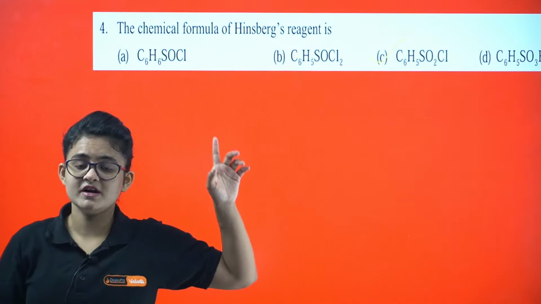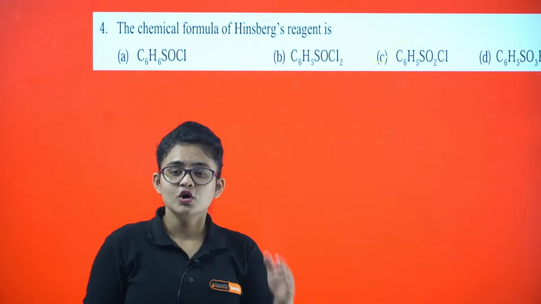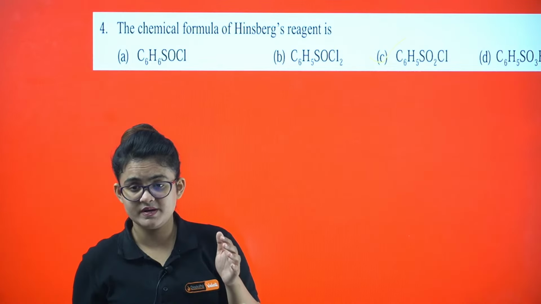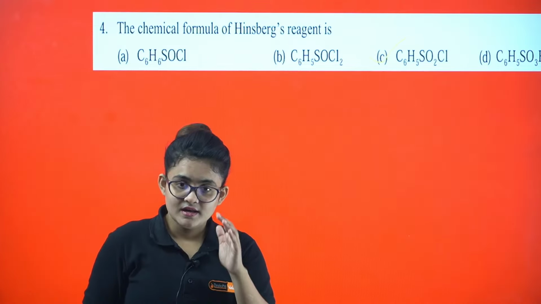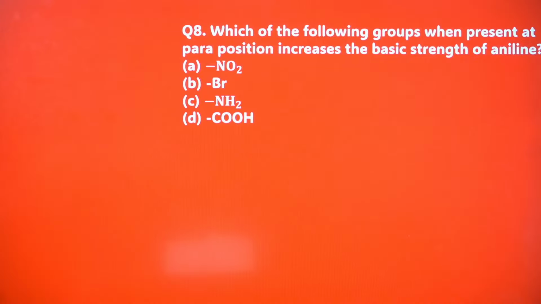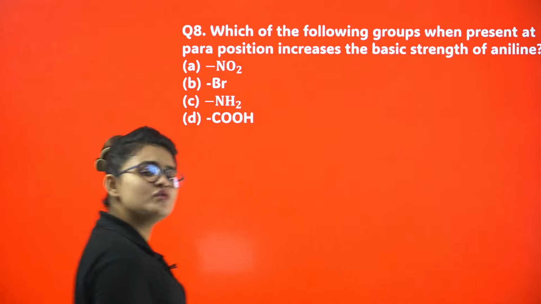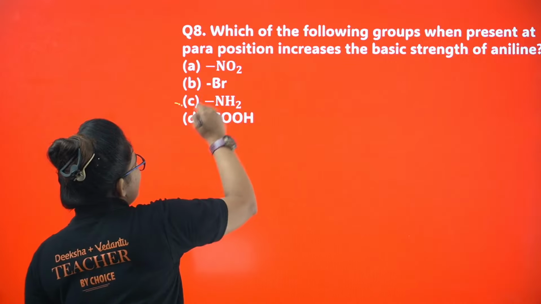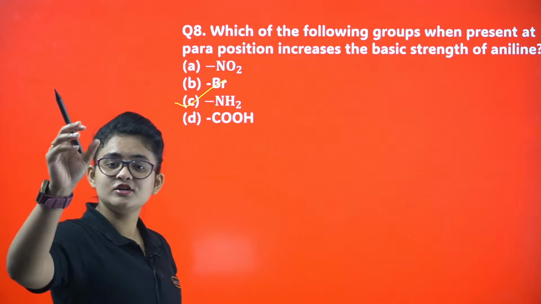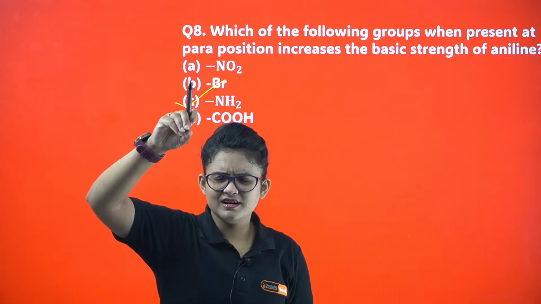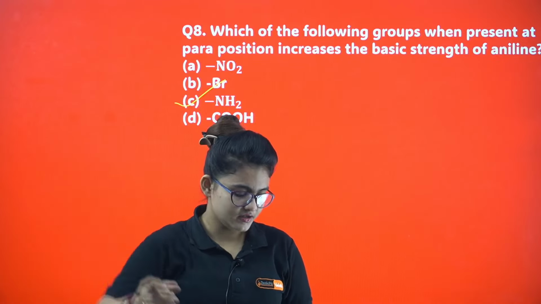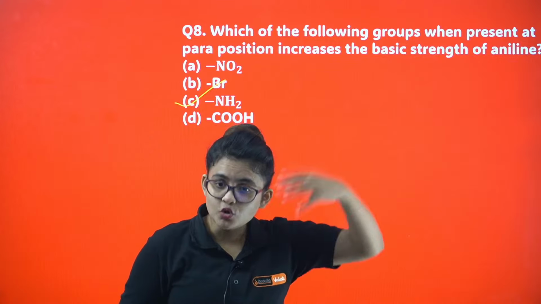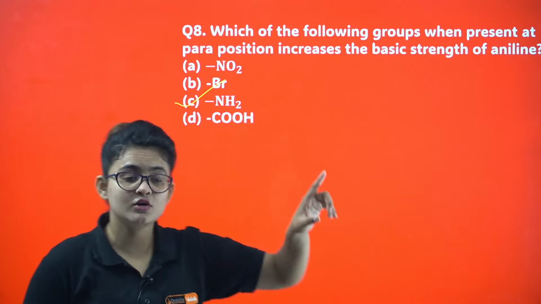And please, for Hinsberg reagent related questions, know how you should use Hinsberg reagent to separate primary, secondary and tertiary amines. Okay, proceed. Which of the following groups when present at para position increases the basic strength of aniline? So I have to use a group that is electron donating, right? So you can see I can use the NH2 group that will donate the electron further, so that the lone pair on the nitrogen of the aniline can donate the electron further. Electron donating group needs to be added.